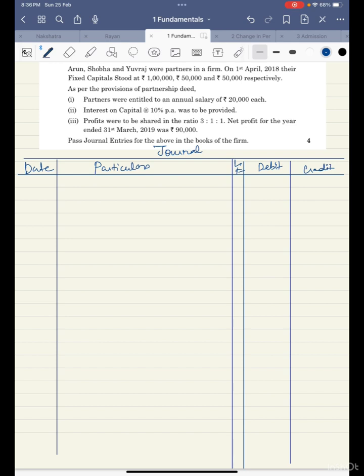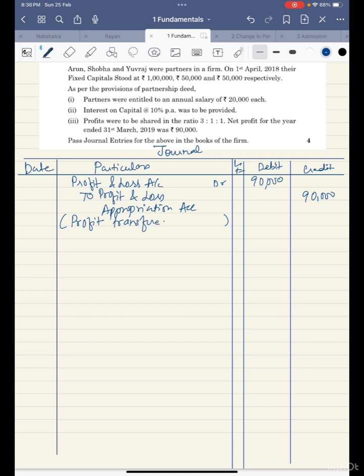So my first entry has to be, I'll transfer the profit to P&L appropriation. So my first entry is profit and loss account debit to profit and loss appropriation account 90,000. So I need to write a narration also. You can write that profit transferred to profit and loss appropriation account. Okay.